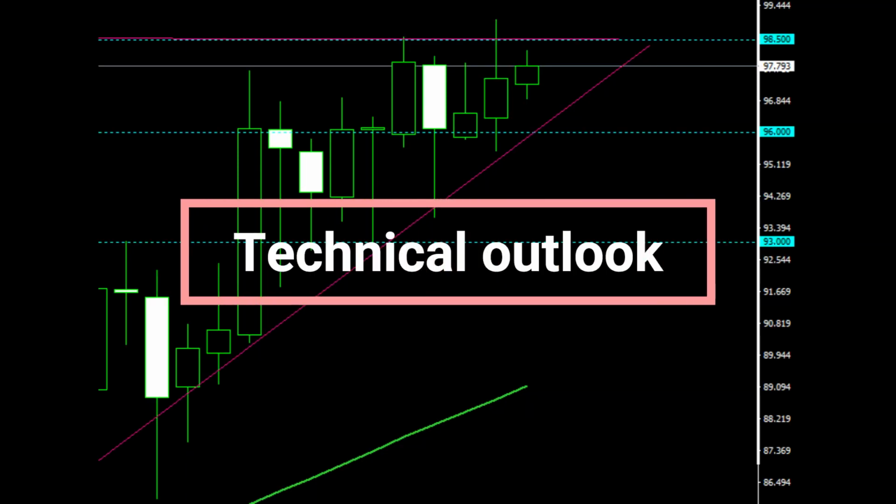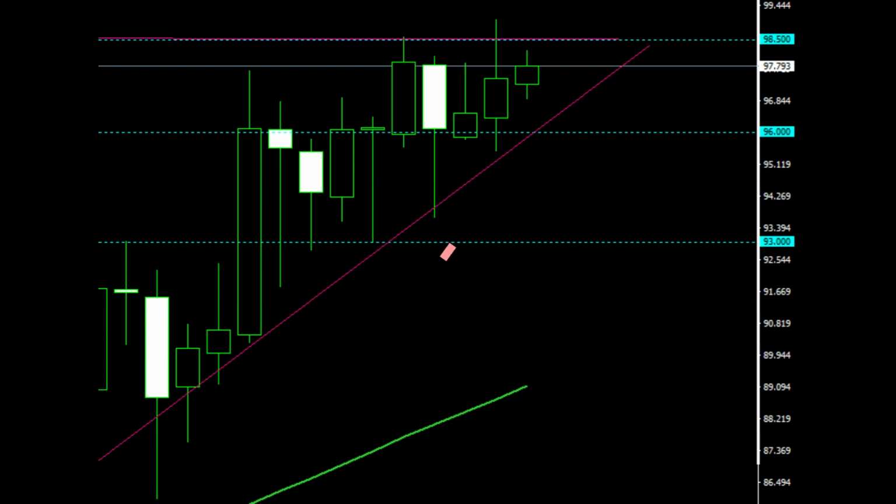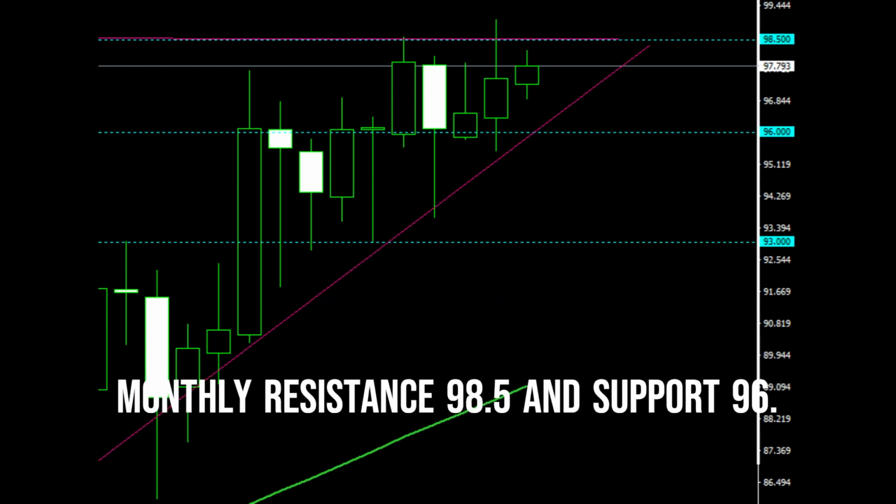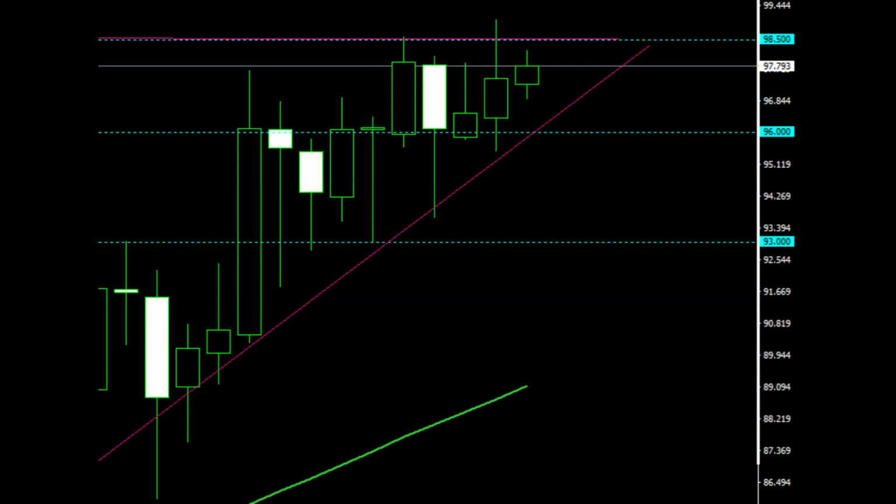Technical analysis for the week. Monthly overview. Revisit the significance of the 96 and 98.5 levels as long-term support and resistance, noting the recent narrow trading range between 98.2 and 97, and the absence of testing these key levels in the current month.